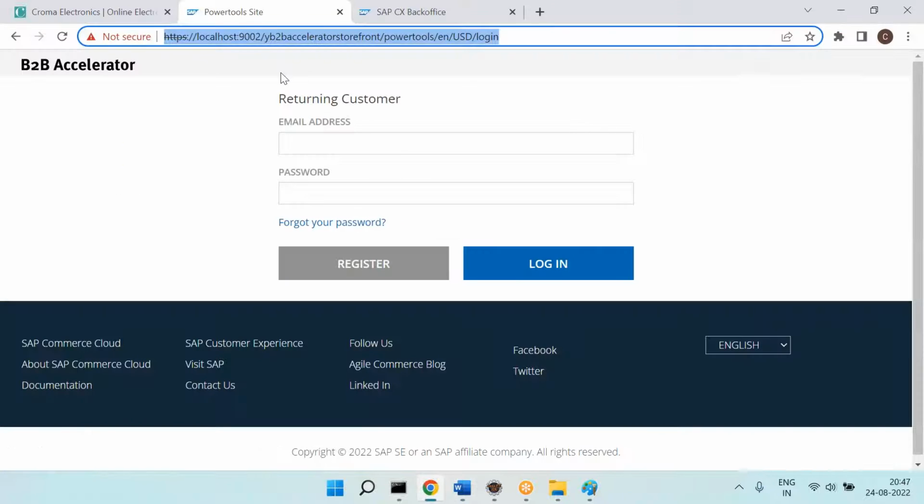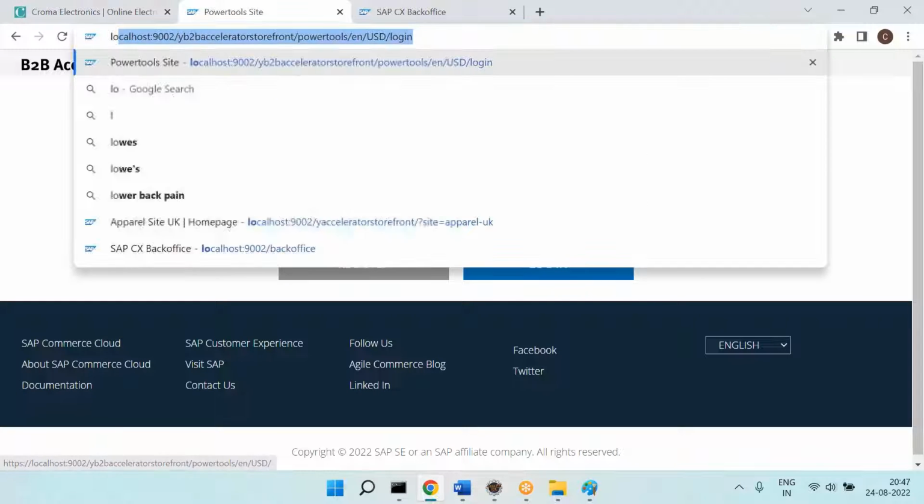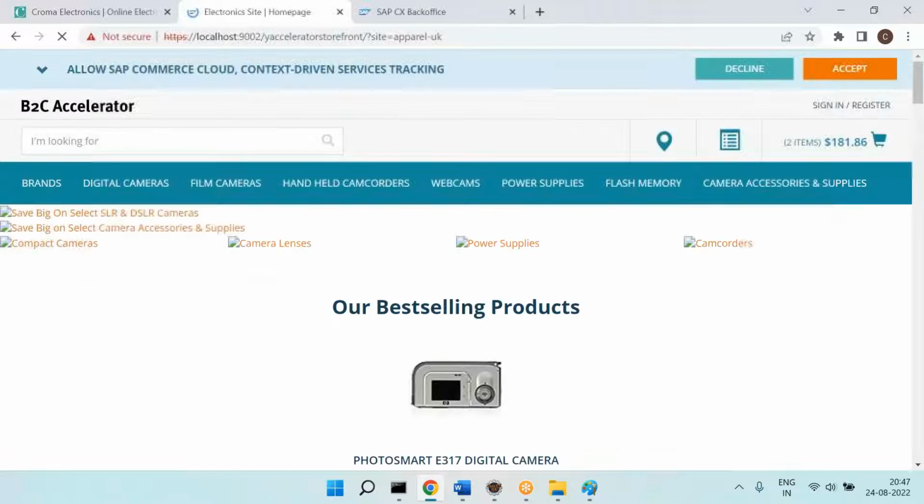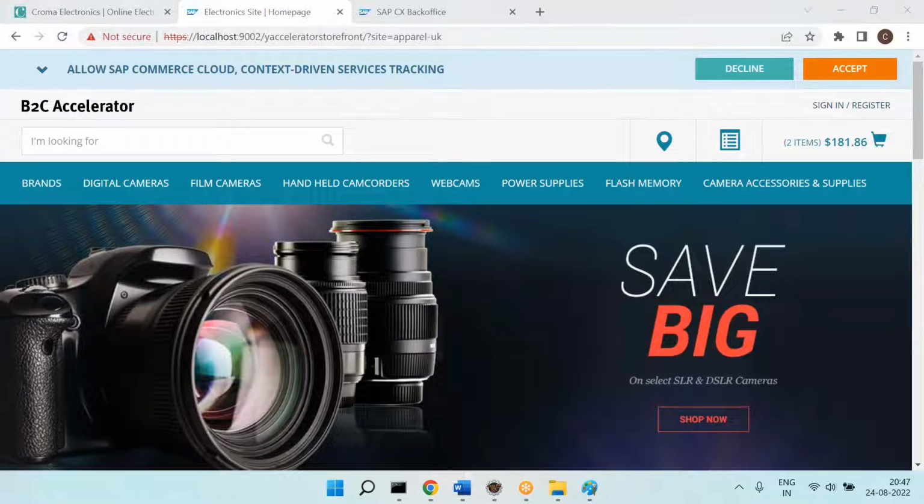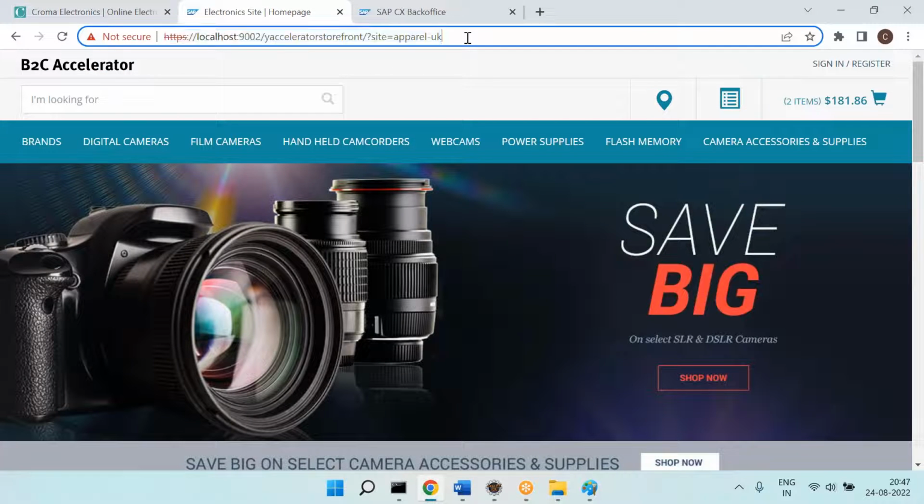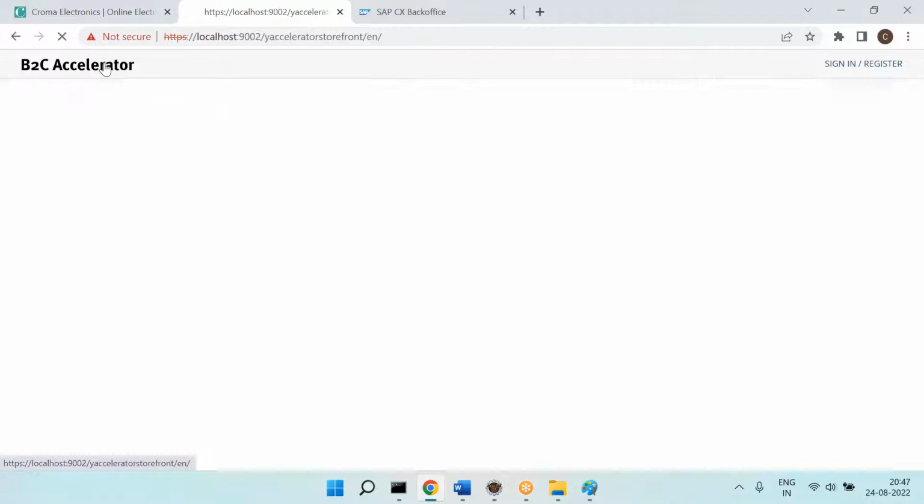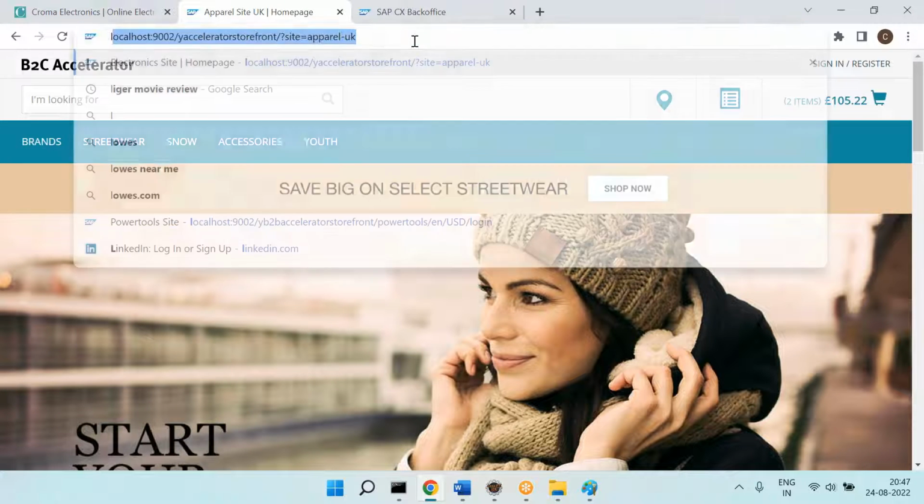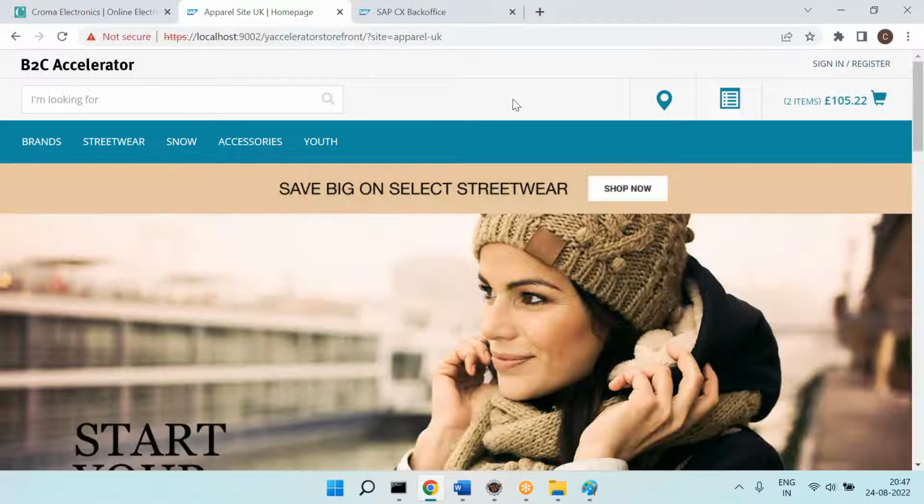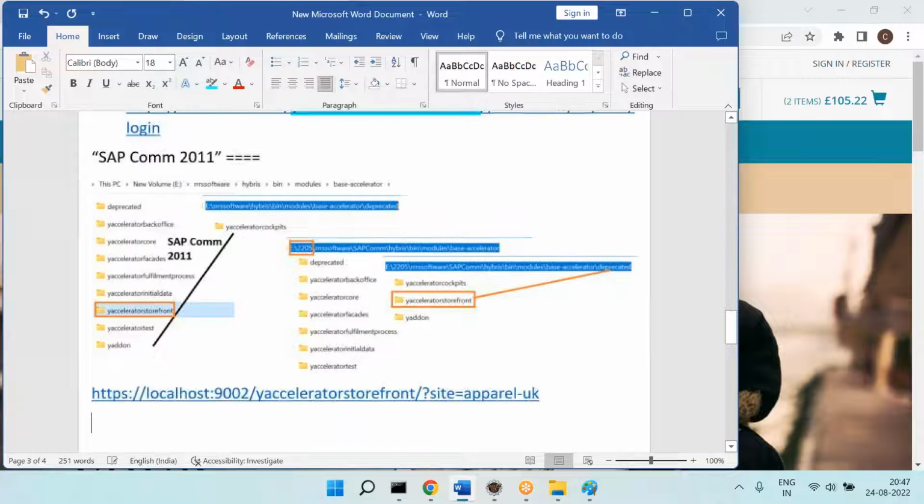So what I'm trying to say is that right now, whatever I am seeing, let me go to the B2C site once. So this is the B2C site, right? Let me go to apparel UK, which is English, clear equal to true. So this is the apparel UK, right? Whatever results we are seeing is coming from which one? Accelerator.